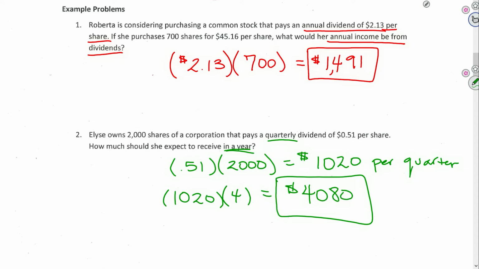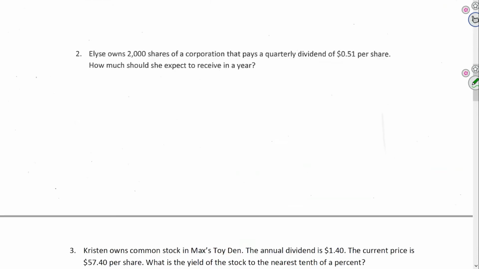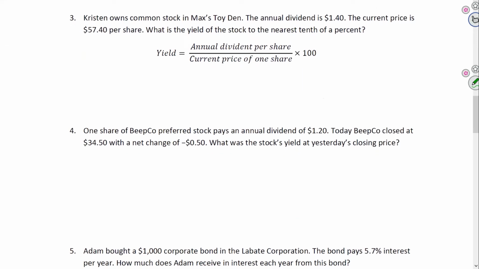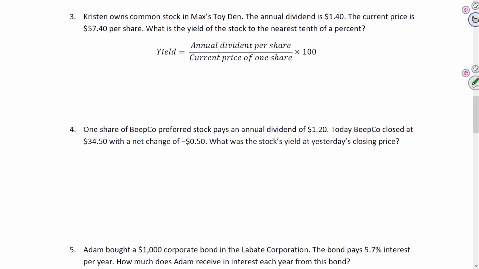Okay, those two are both kind of similar. Number 3, Kristen owns common stock in Max's Toy Den. The annual dividend is $1.40. The current price is $57.40 per share. What is the yield of the stock to the nearest 0.1%?